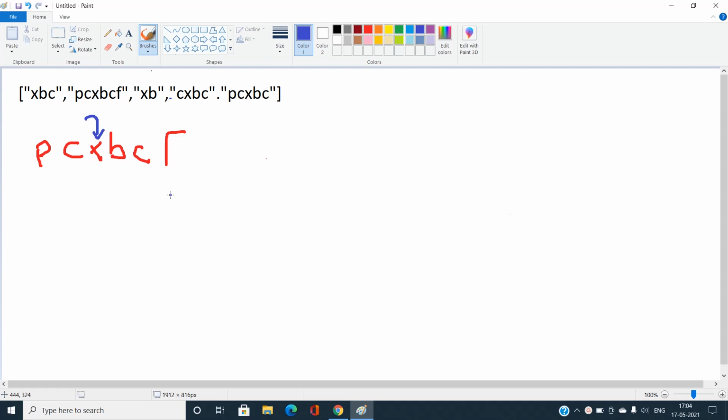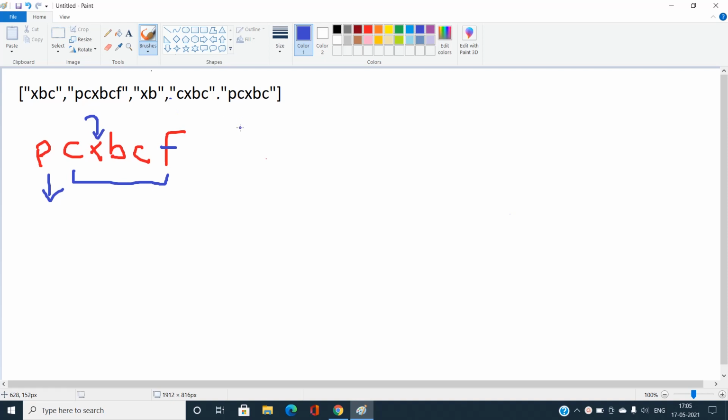If you don't understand, no need to worry. Suppose I have this PCXBCF. If I eliminate this P, my new string is CXBCF. Does this string CXBCF exist in my array of strings or not? You can easily see it does not exist.